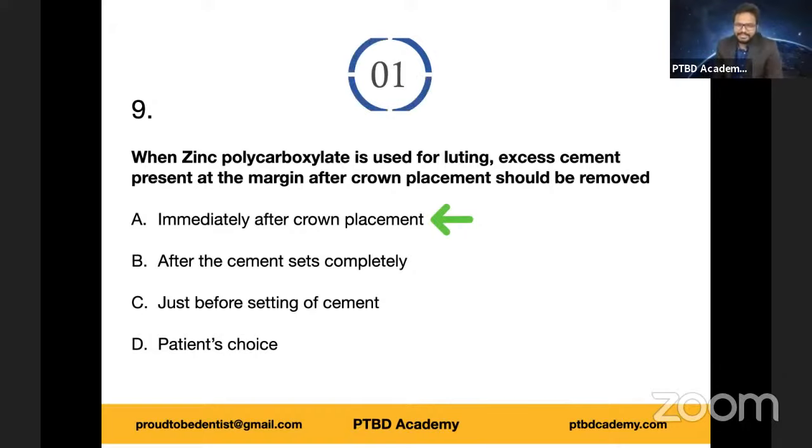Okay, I'm just kidding. Option A, because just before setting of the cement, zinc polycarboxylate passes through a rubbery stage. And when you remove excess cement during that rubbery stage, you can even pull off the excess cement from the margin or even from the inside of the crown cavity. That should never happen, right?